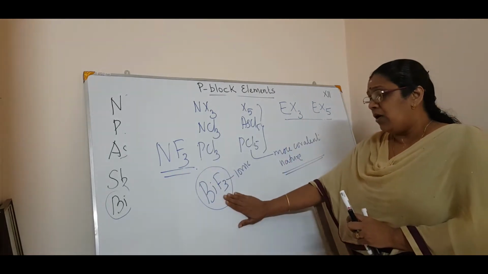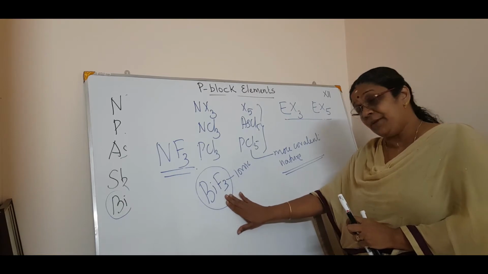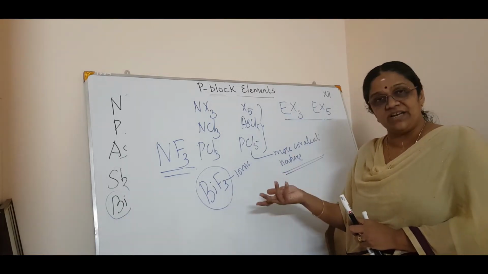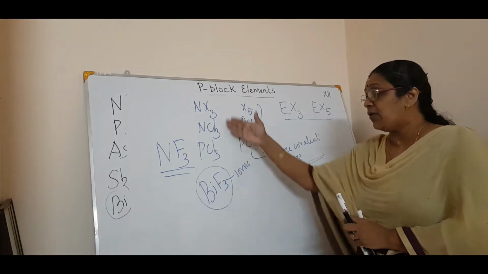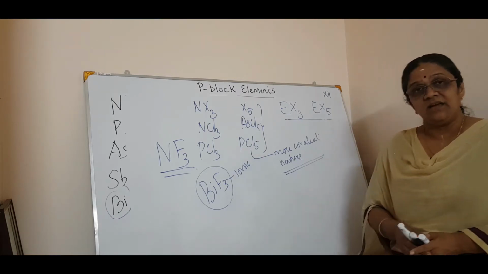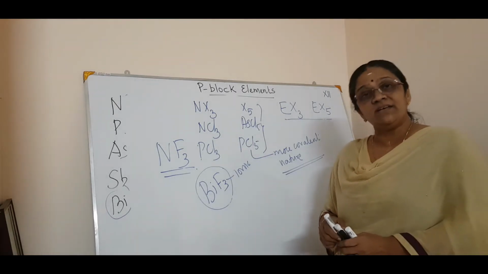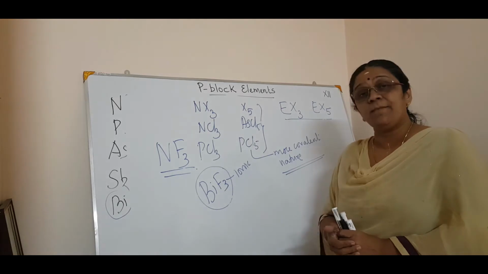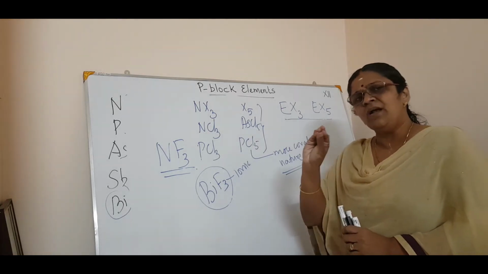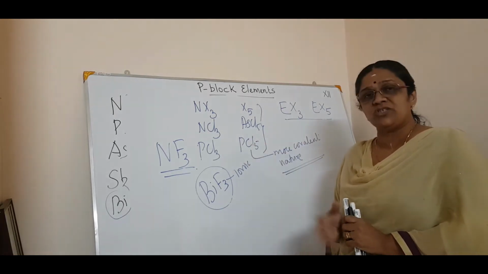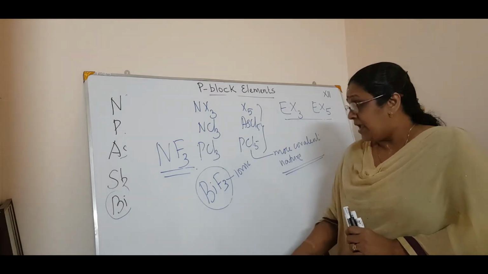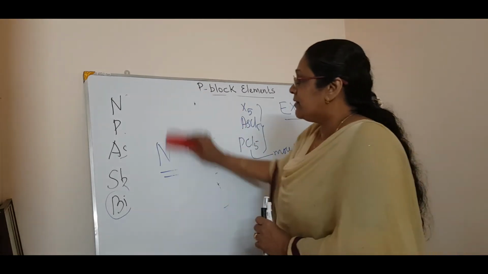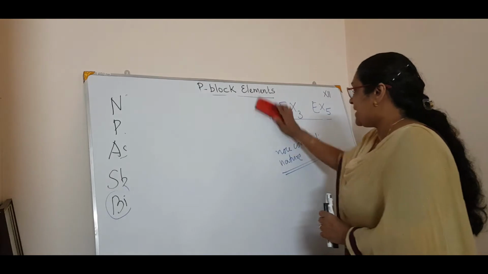Now all other trifluorides except bismuth fluoride are covalent in nature. Bismuth fluoride is ionic. So that is all about the halogens. Simple points, only two or three to be remembered. Now coming to the last one, the reaction with metals.